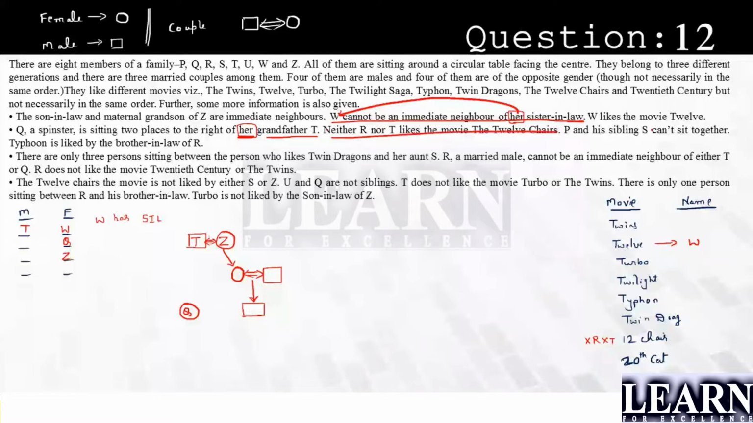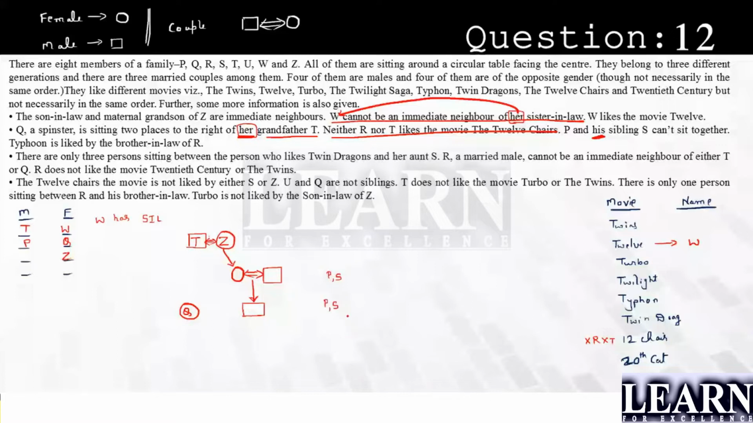P and his sibling S can't sit together. Now this is a beautiful point here. P is a male because they have said his sibling, his. P and his sibling: it means P is a male and P has one brother or sister. P has one sibling and P is a male. So if you look into this, P has a possibility of staying in the 2nd generation, P and S, or it can stay in the 3rd generation, P and S.